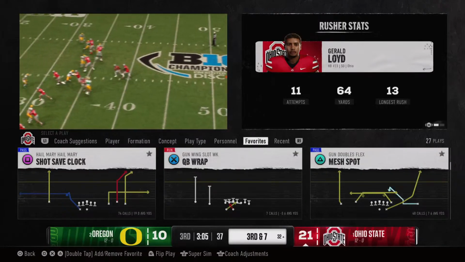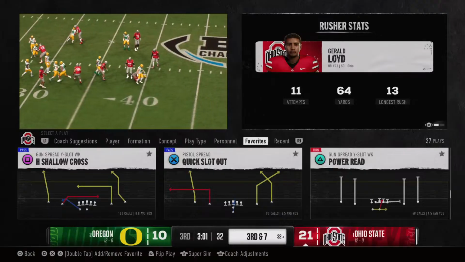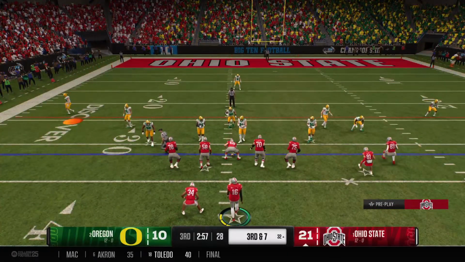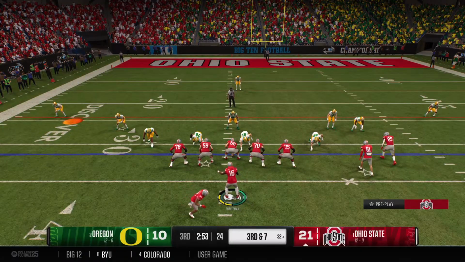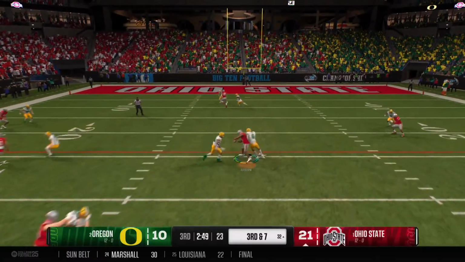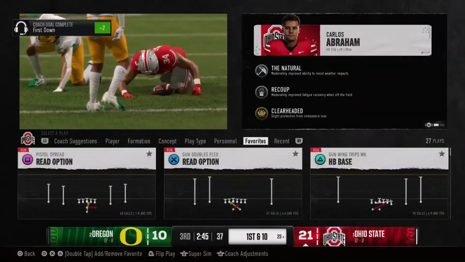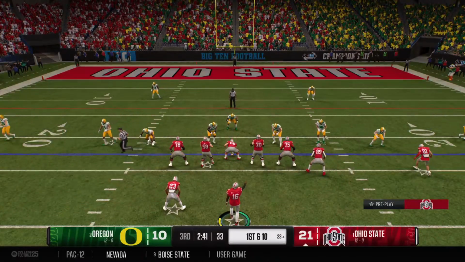You know, in the era that we live in right now, everybody wants to spread the field around, try to create space, try to create one-on-one matchups, and the defense has countered over the years by trying to play out wide. But here's a great example. The defense has the ability to play wide, but still be solid at the line of scrimmage, not give up big run plays. He flips it to the back across the middle. They've got him, but that completion is good enough for first down yardage. A new set of downs after that completion.